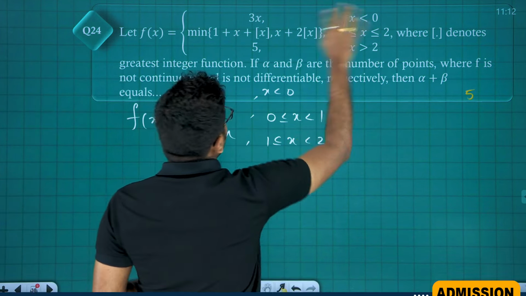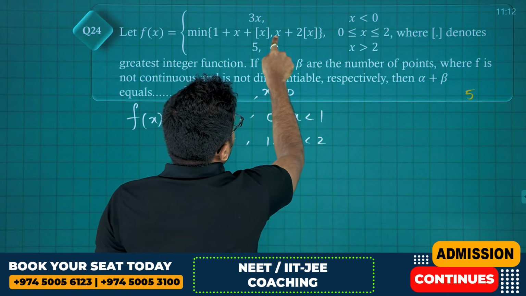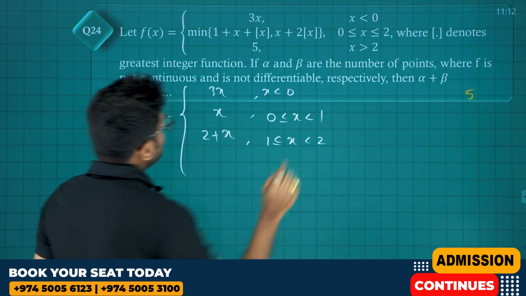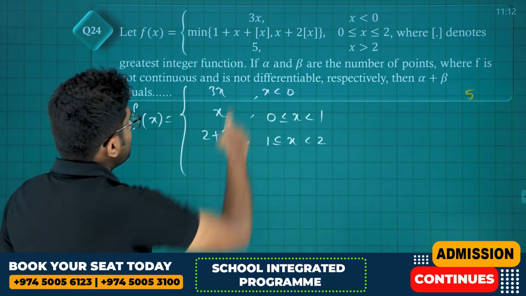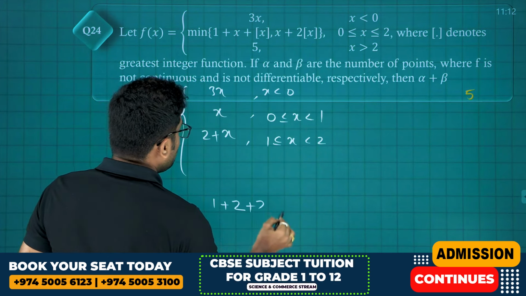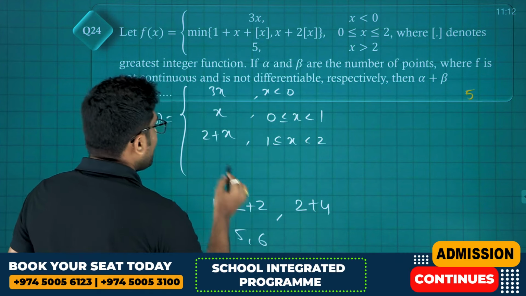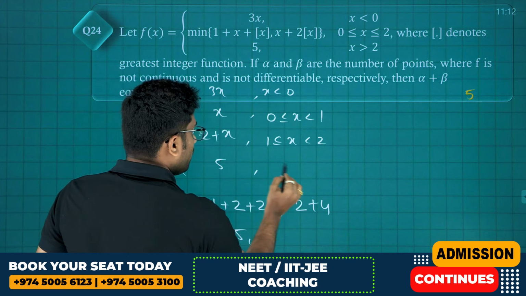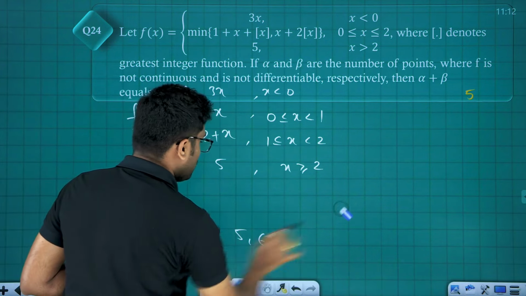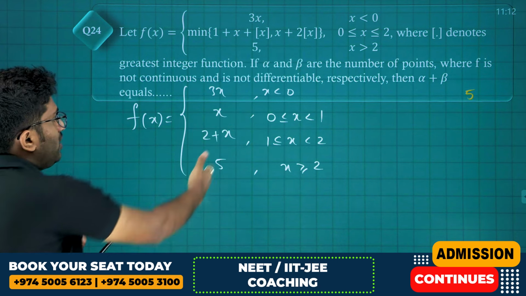Next, if x is equal to 2, friends, at x equals to 2, 1 plus 2 plus 2, comma, 2 plus 2 twos are 4. So 5 comma 6, minimum of 5 comma 6, which is anyhow 5, which we have here in the third case. So we have got all the possible cases. In the fourth case, at x equals to 2, it is 5, which we can include here. For x greater than or equal to 2, we can write 5.